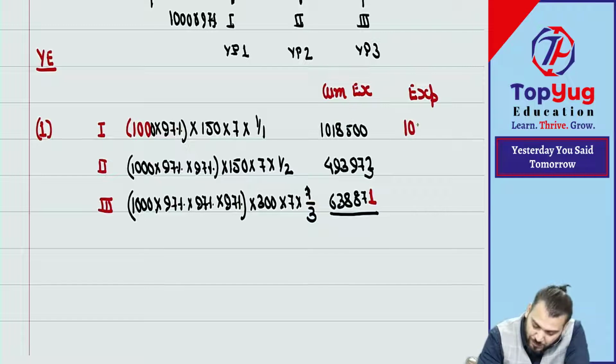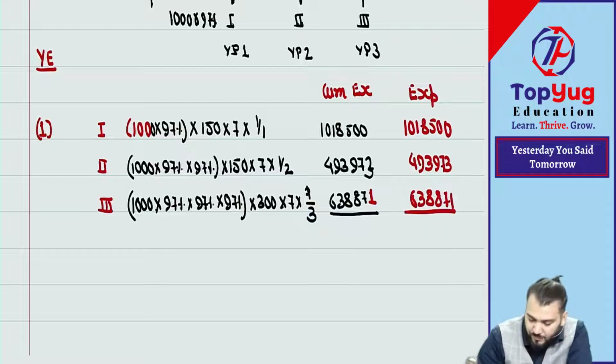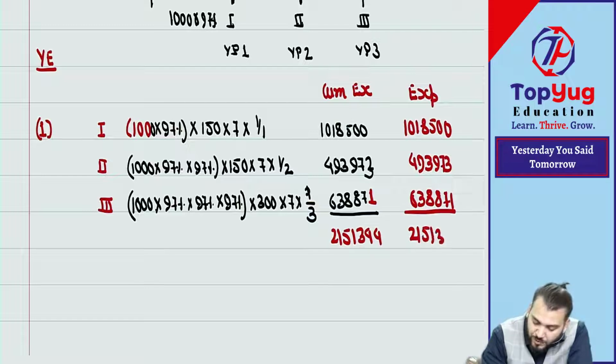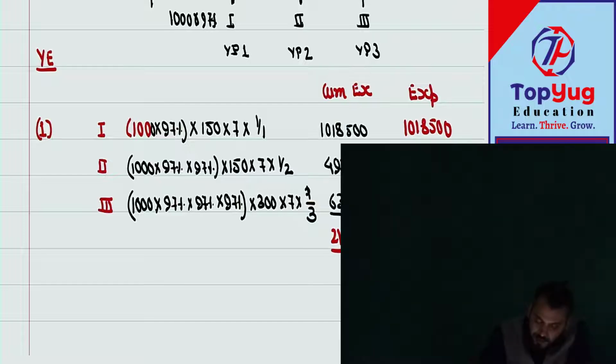Writing the same. What is the total? 21 lakh 51,344. Have you understood?